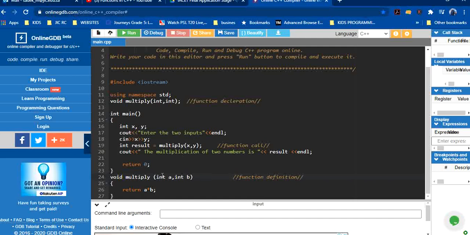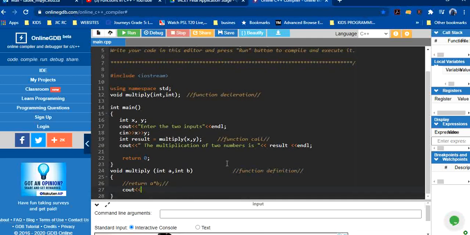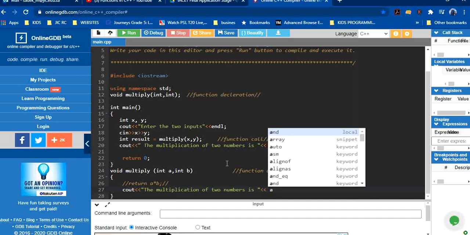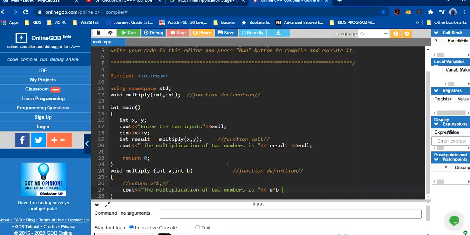I'm not using this one, and I'm simply doing cout of A multiplied by B and endl.